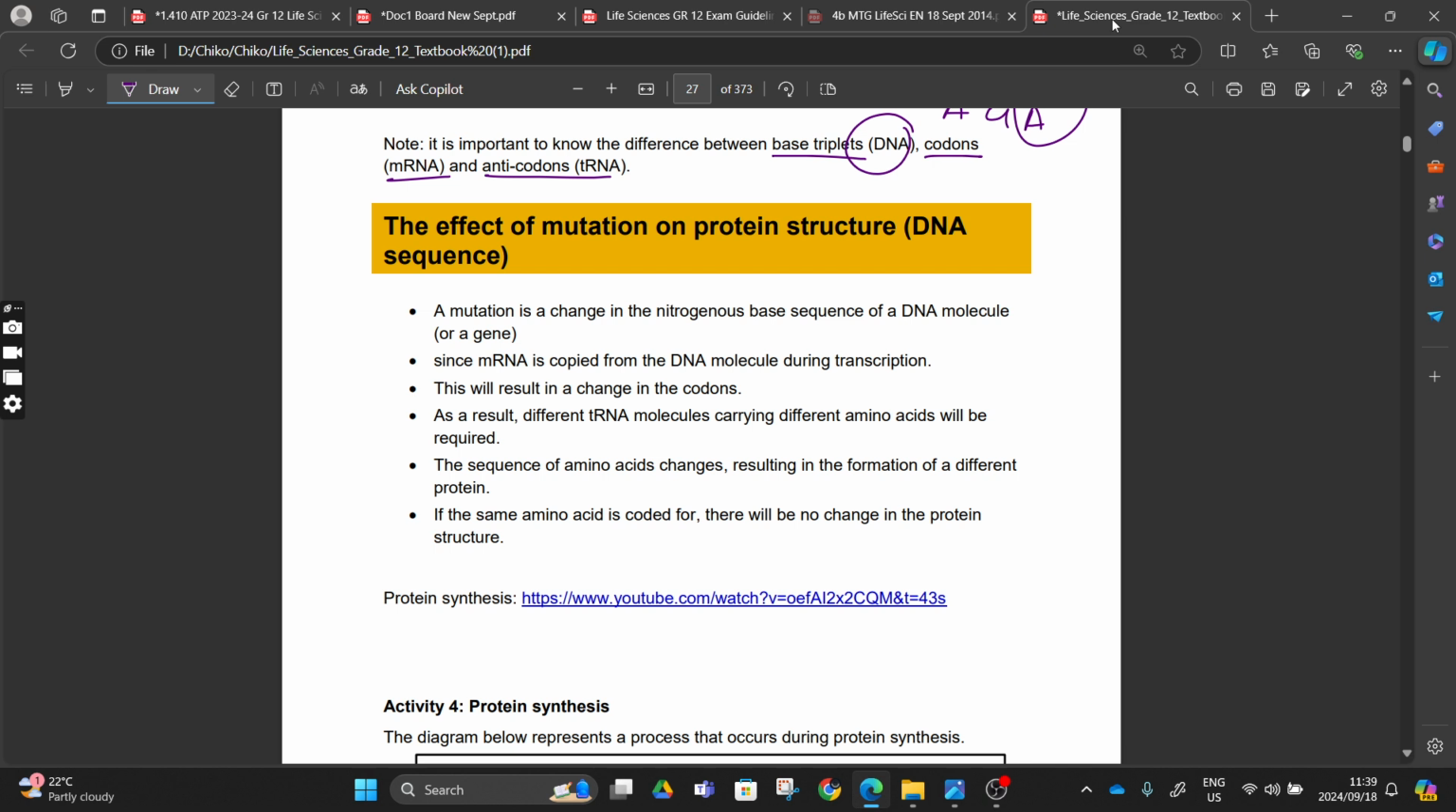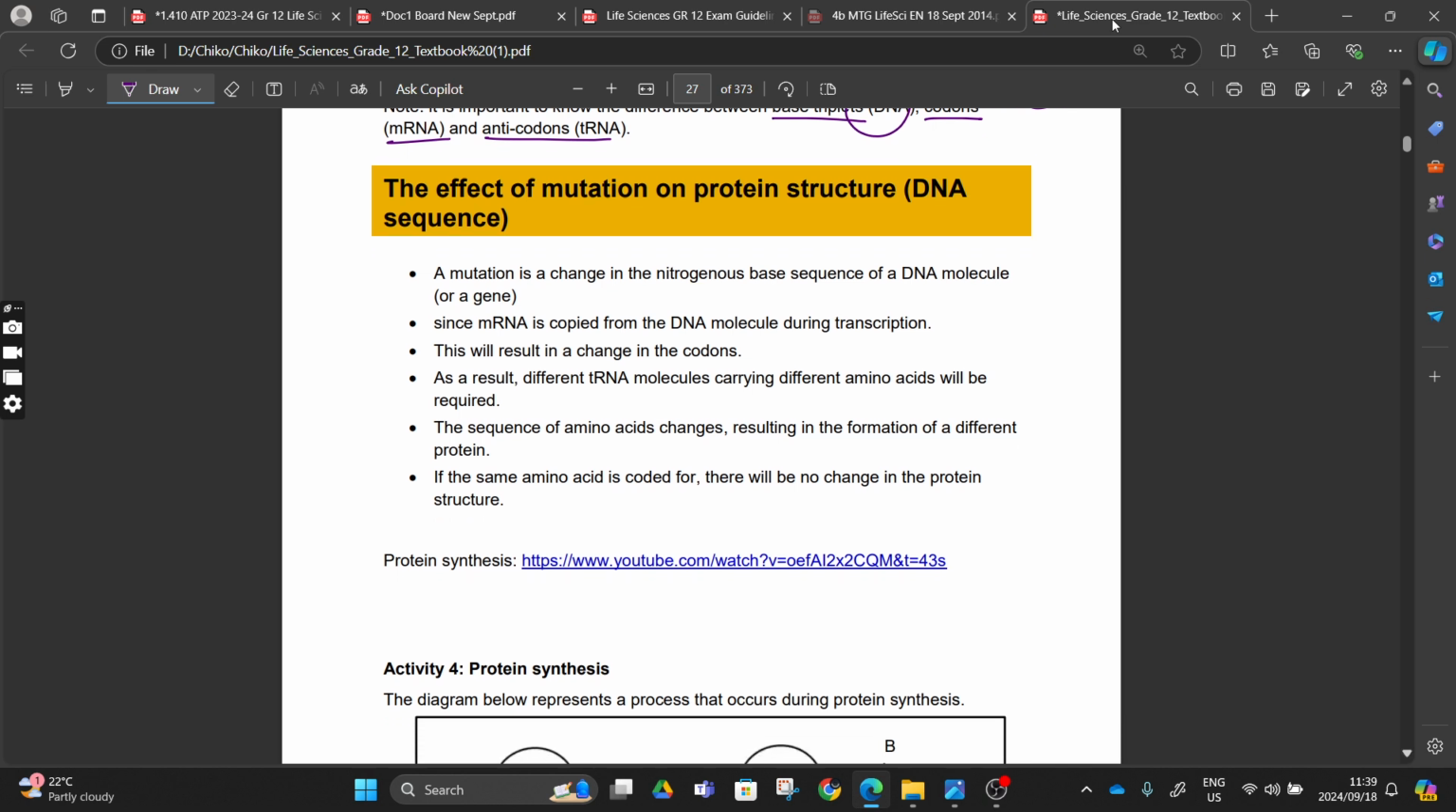But the effect of mutation on protein structure: a mutation is a change in the nitrogenous base sequence of DNA, and since mRNA is copied from the DNA molecule during transcription, this will result in a change in the codons, right? So if it was CTA, and this T was replaced by A, the codon is going to change. As a result, a different tRNA molecule carrying a different amino acid will be required, right? And then the sequence of amino acids changes, resulting in the formation of a different protein. If this anticodon here was bringing a leucine or something, it's going to bring a different amino acid, right?